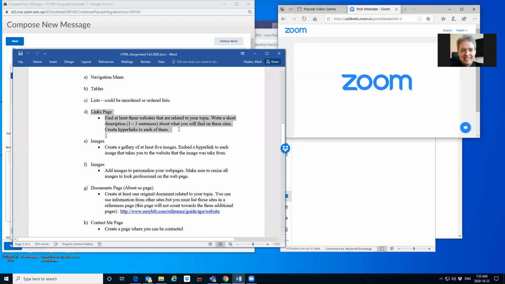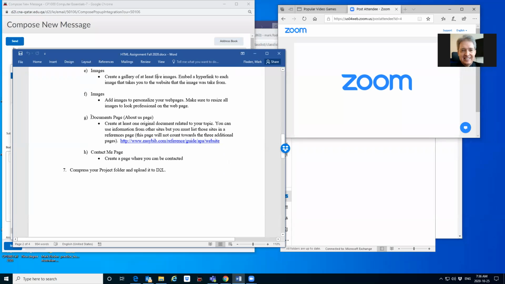Links page is going to be where you're going to put a whole lot of links to outside websites that are interesting to you. So that's just going to be A tags with href that go to URLs. Going to have some images, at least 5. That should be something that's unique. So those images shouldn't show up on somebody else's web page.